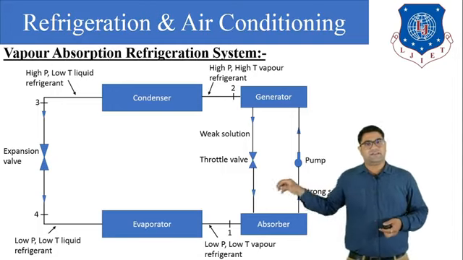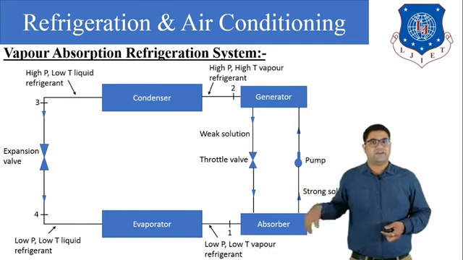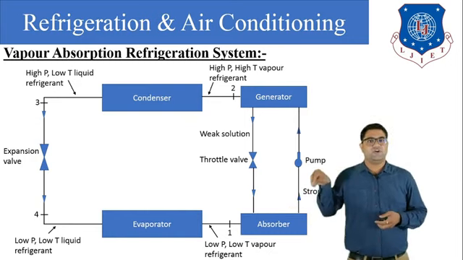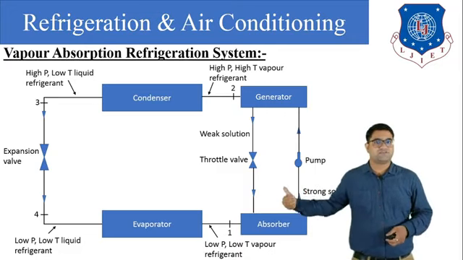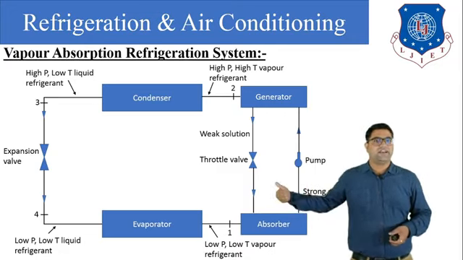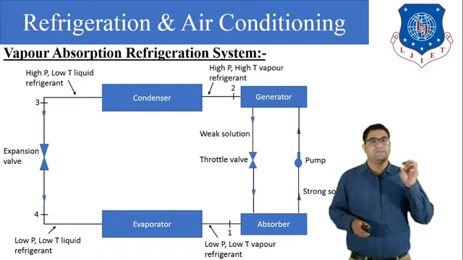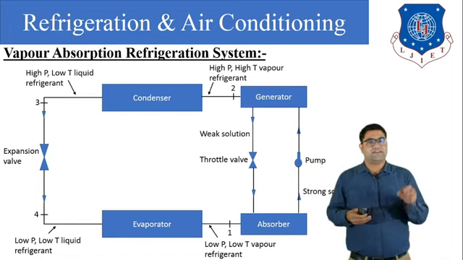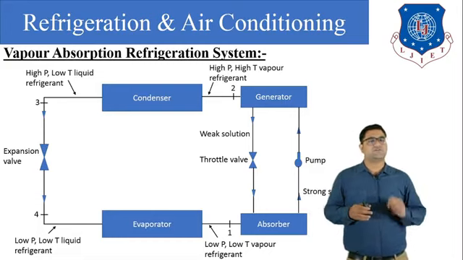In the evaporator there is the ammonia, so the ammonia will convert into vapor, and finally at the outlet of the evaporator we get low pressure, low temperature vapor ammonia. This low pressure, low temperature vapor ammonia enters into the absorber. Now in the absorber there will be water, so the water will absorb the ammonia, and ultimately it becomes NH3 plus H2O solution.